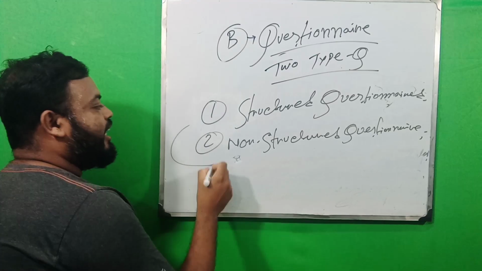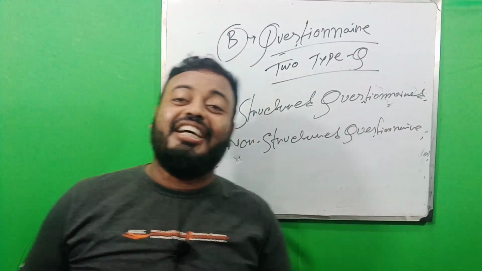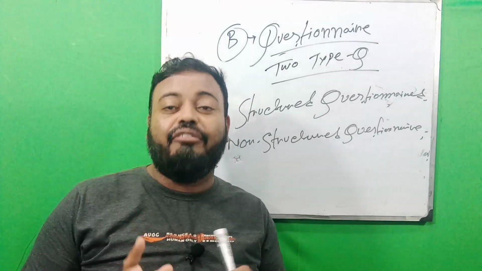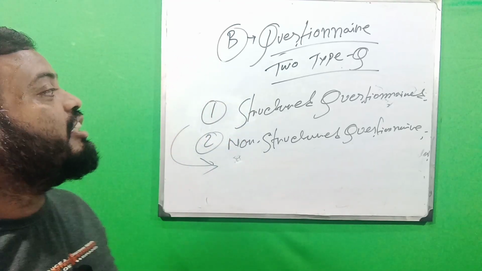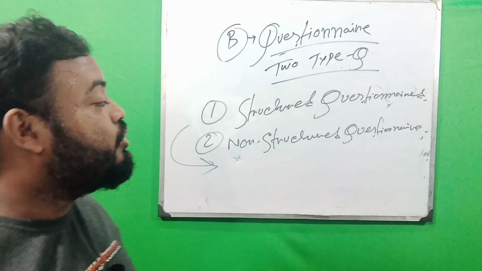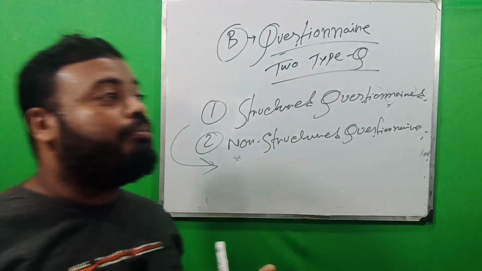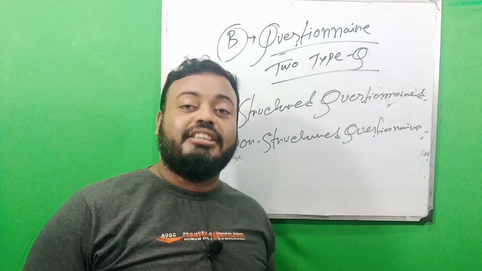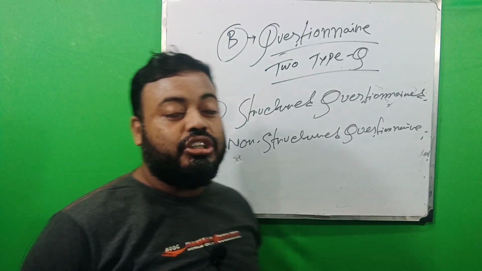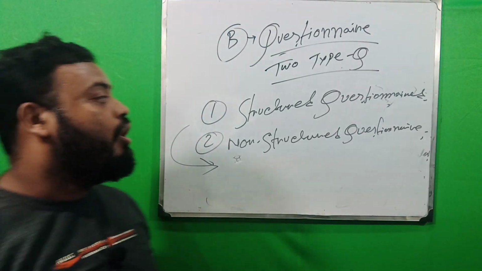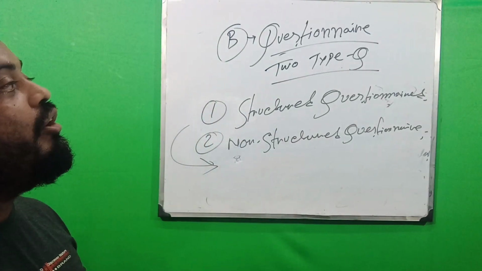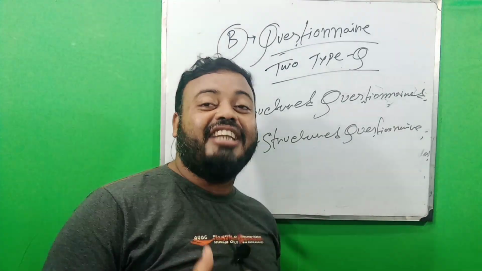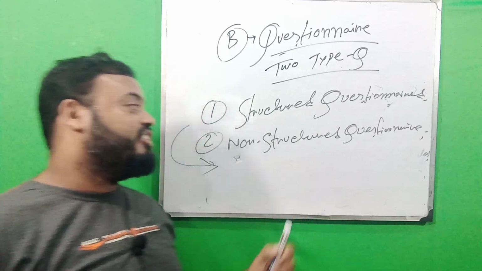We say it is a structured questionnaire when the researcher makes all the questions in a structured form and knows what the answer to each question is. The researcher maintains the structure in making the questionnaire. That questionnaire is called a structured questionnaire. A non-structured questionnaire is when the researcher doesn't know how to make the questionnaire and tells the interviewer unstructured questions. This is the unstructured questionnaire.